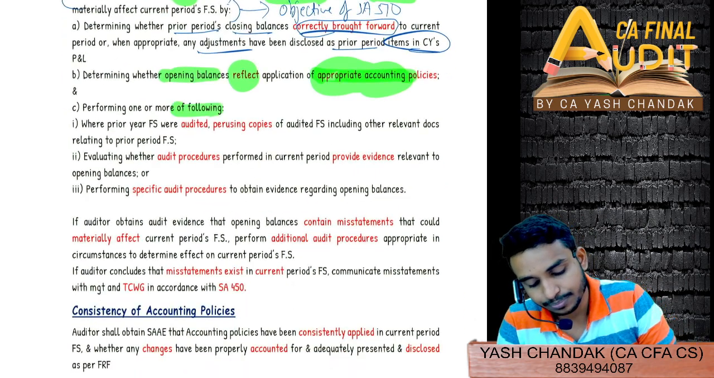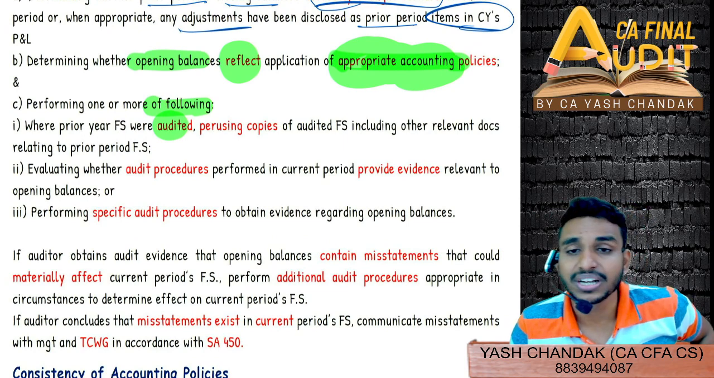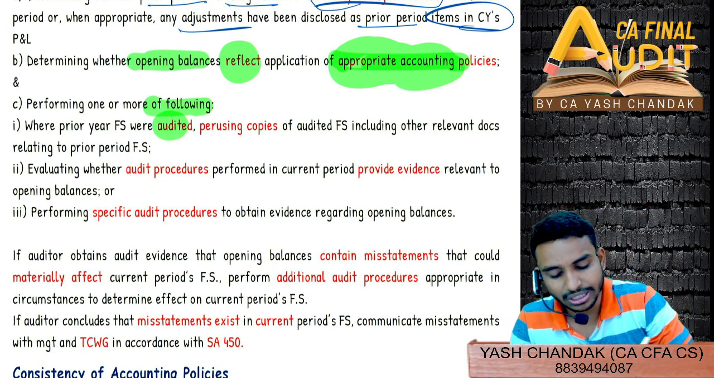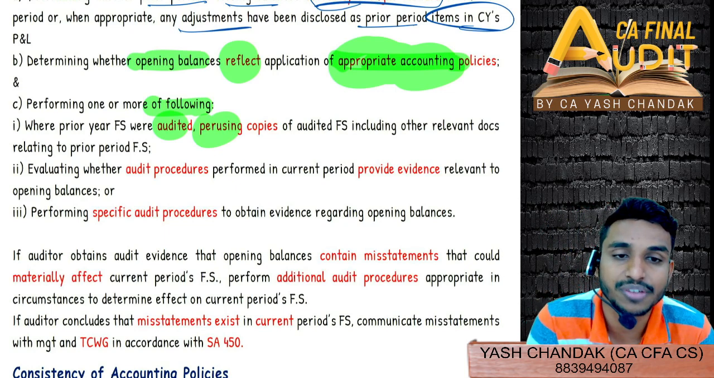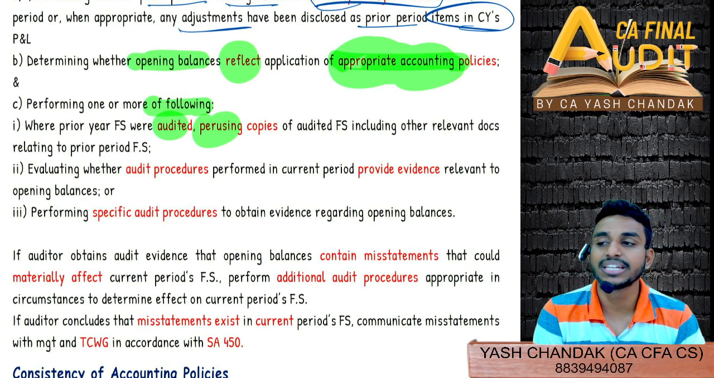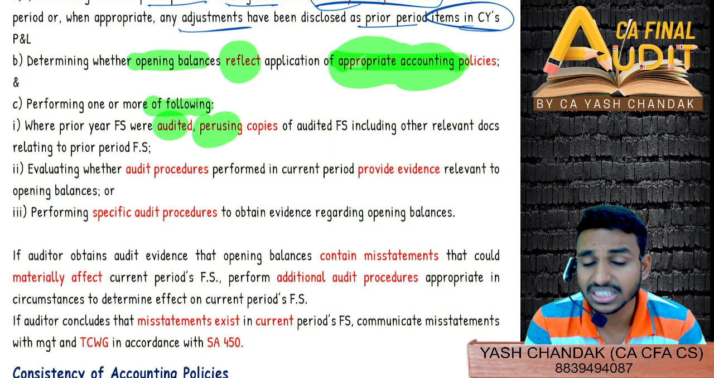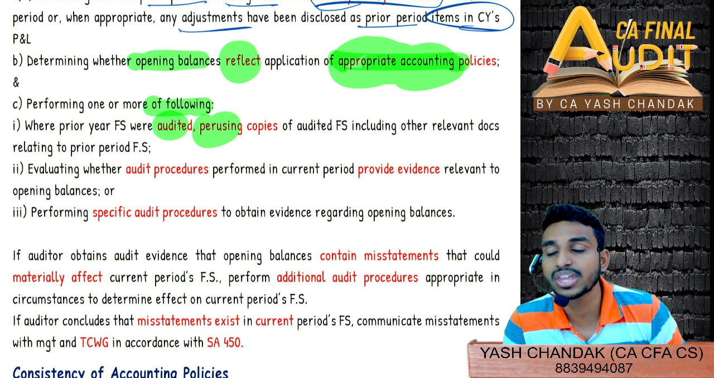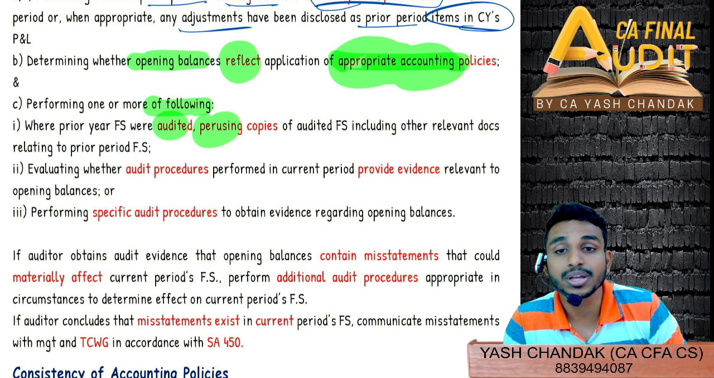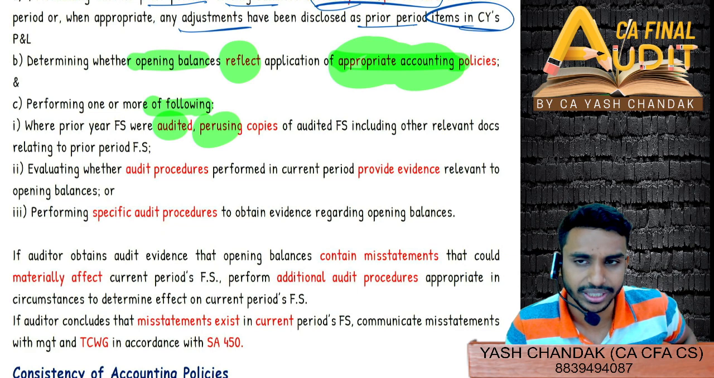So determine whether the opening balances reflect the appropriate accounting policies, and also perform one or more of the following. Prior period audited financial statements: you have to peruse the copies of audited financial statements. Peruse means go through, read. When we file for income tax litigation, if you have worked in the income tax department or litigation department in articleship, we say 'for your perusal', that means for your reading and reference. So peruse copies of the last year's financial statements, if they are audited.